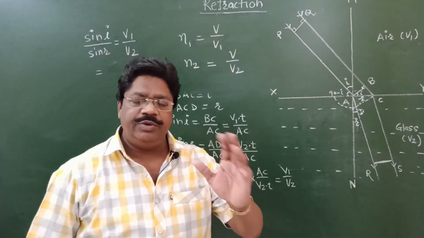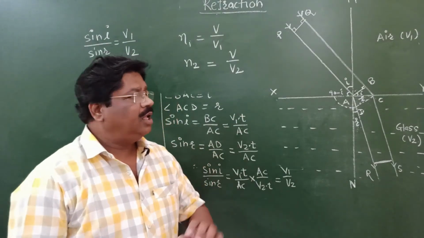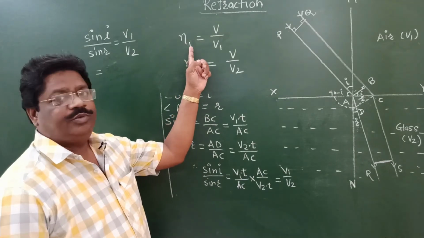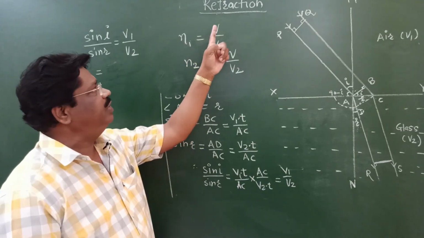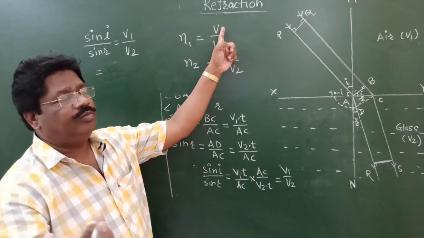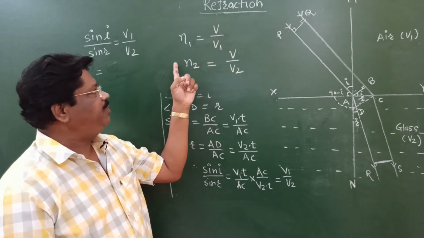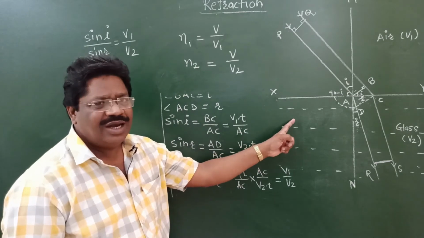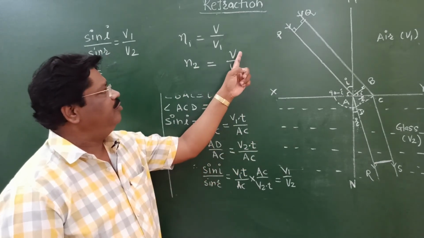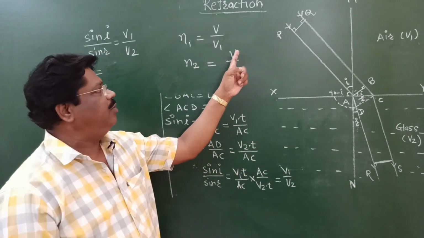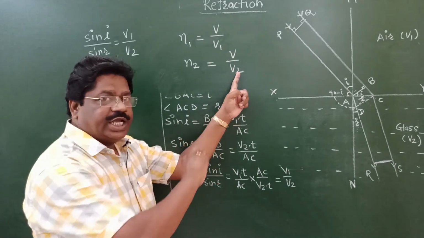What is meant by the refractive index? The refractive index of a medium with respect to air is equal to the velocity in air or vacuum divided by the velocity in the given medium. The refractive index of the second medium, that is glass, is equal to the velocity of light in air upon the velocity of light in the second medium.